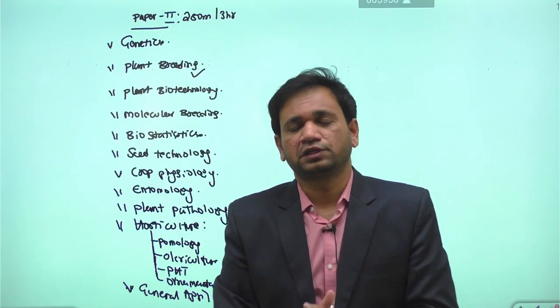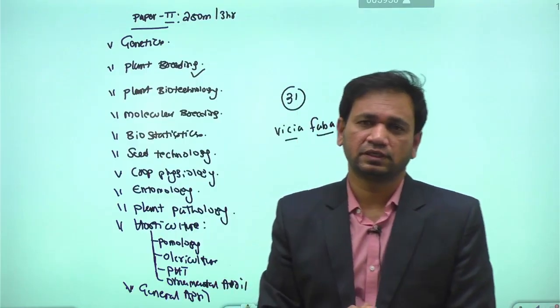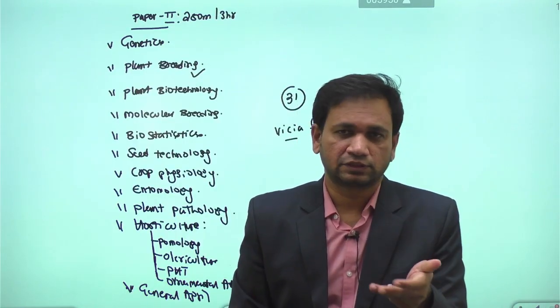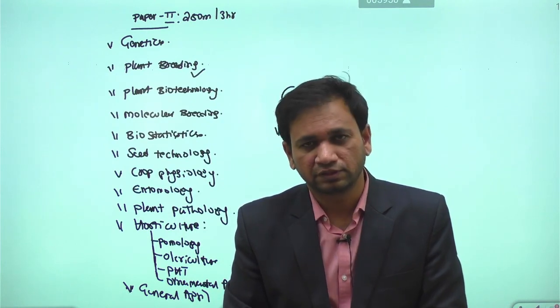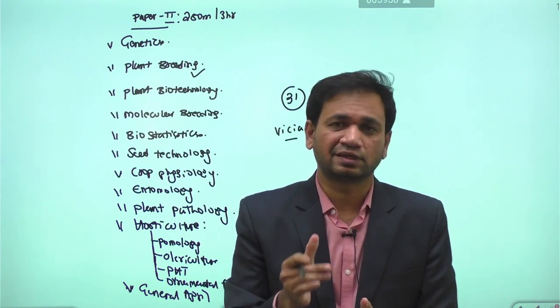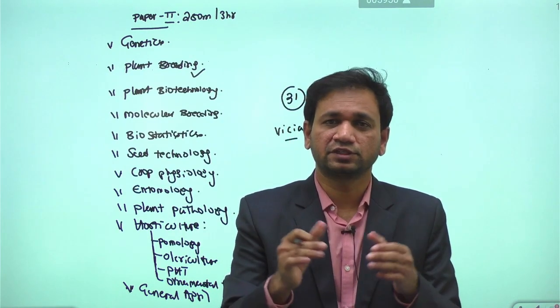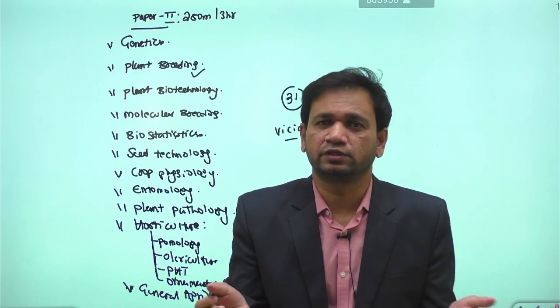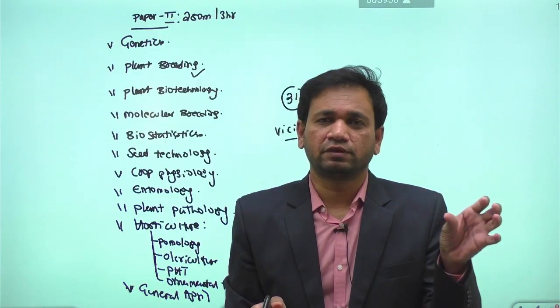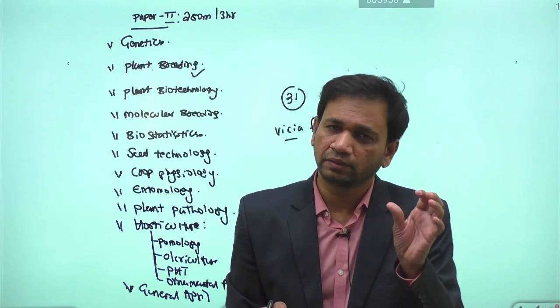So especially in plant breeding, we have discussions on mass selection, pure line selection, backcross method, then the synthetic method, composite method, single seed descent method, male sterility, self incompatibility. Based on these mechanisms and methods, improved characters in agriculture become possible. That is the role of breeding in achieving food security for the growing population.